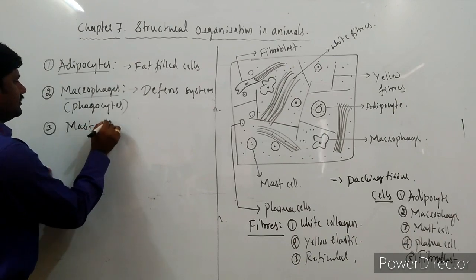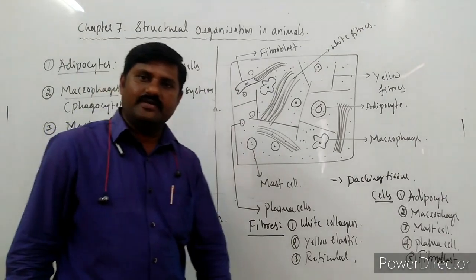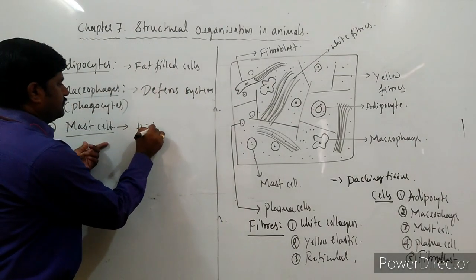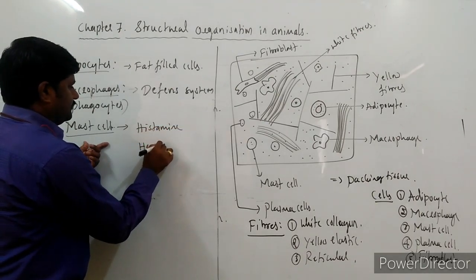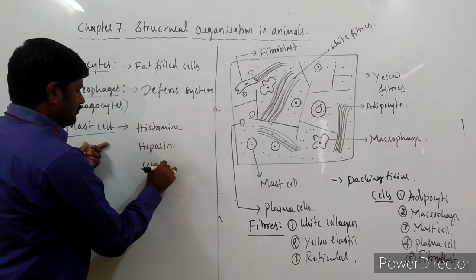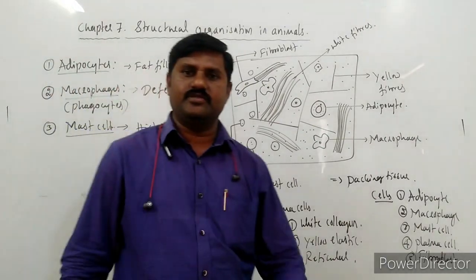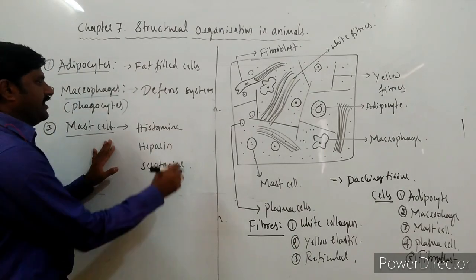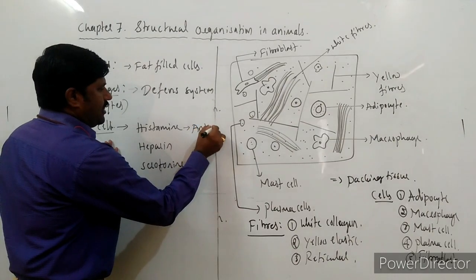Mast cells. These are the specialized oval cells which produce histamine, heparin, and serotonin. So these are the chemical components which are secreted by these mast cells. So what is the major function of histamine? It acts as anticoagulant.